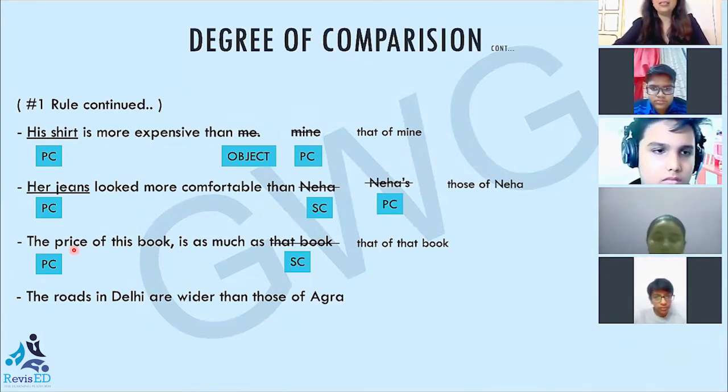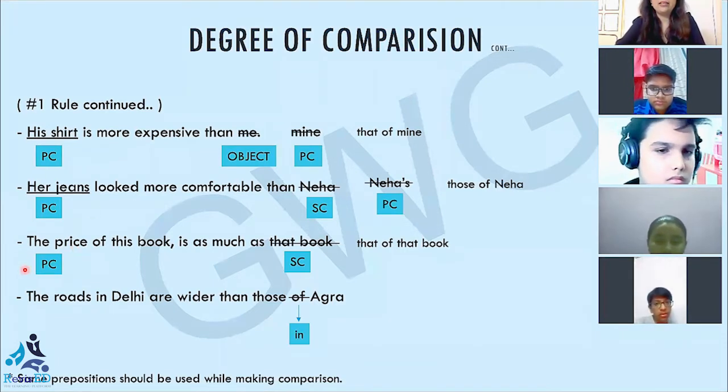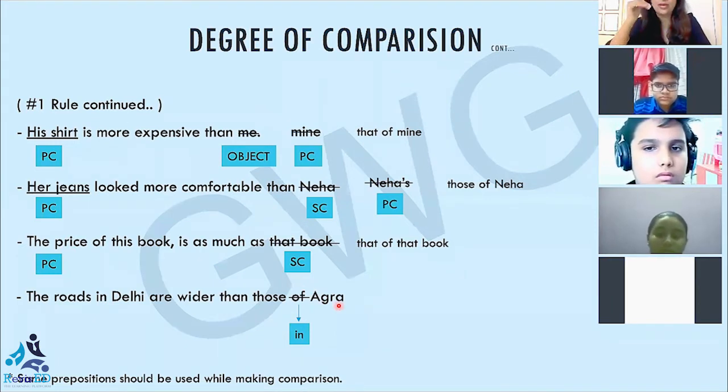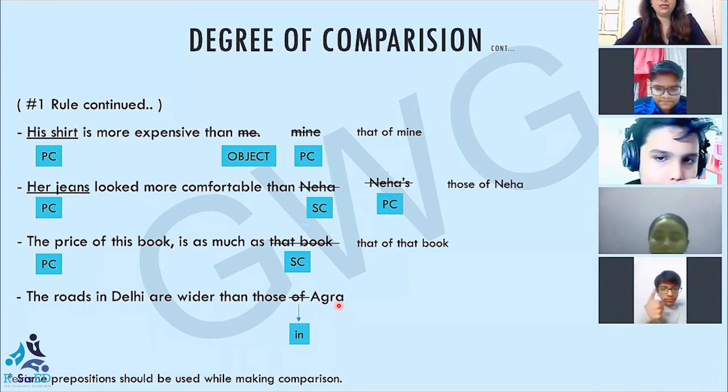Next, the roads in Delhi are wider than those of Agra. See, if you remember, I told you what is the right version here: the roads in Delhi are wider than those in Agra. Why in? Please remember this point, that the same prepositions should be used while making comparison. If I'm using in Delhi, then I'll have to use those in Agra instead of those of Agra. Those of Agra is right, but the better version is those in Agra. Am I clear? Yes, ma'am. Okay, great.